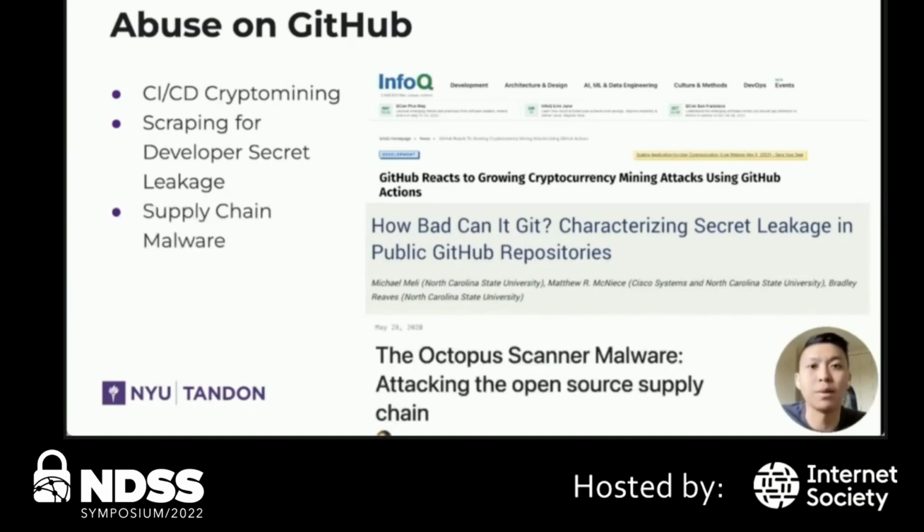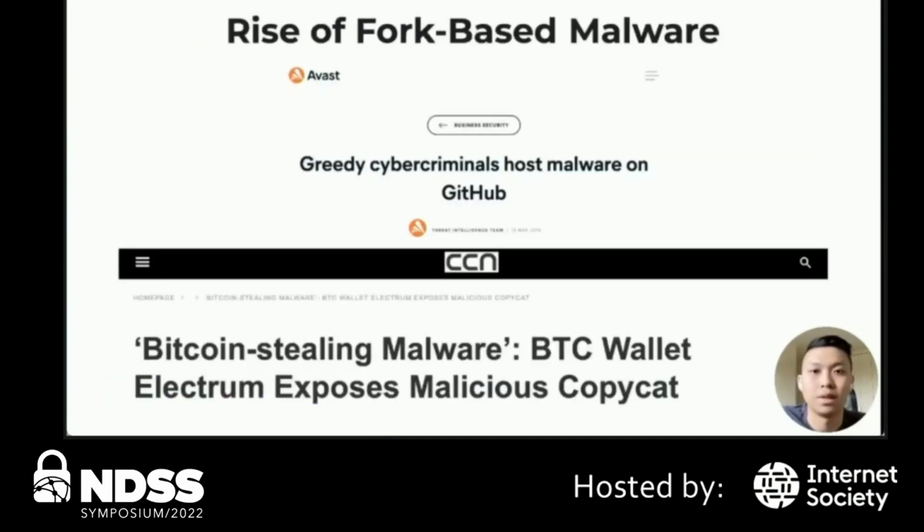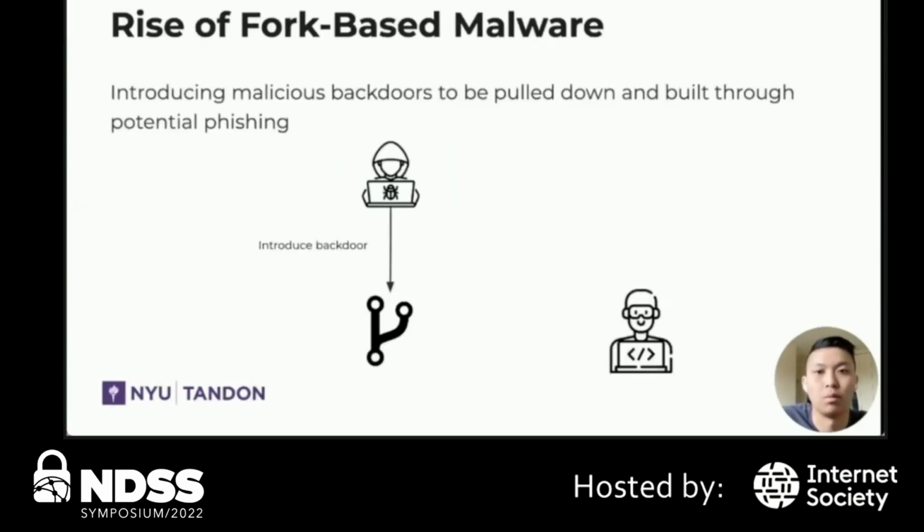We also see malware being served that ends up being part of the software supply chain, such as the Octopus scanner caught by GitHub Security Lab. Today, we want to present a new attack vector that has been slowly growing on the platform, which is the rise of malware that hides in GitHub Forks. We see that this is not an entirely new phenomenon, as an infamous case was the Electrum wallet, where malware forks were being used accidentally by other users that ended up stealing their cryptocurrency wallets.